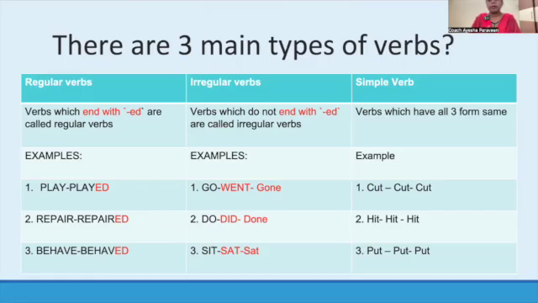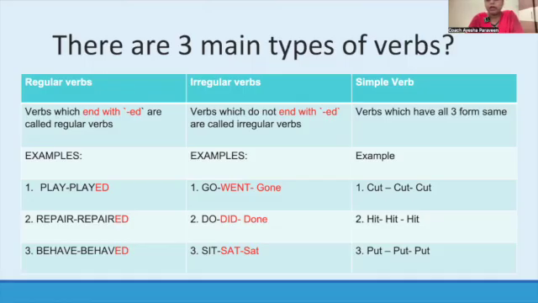One is regular verb and one is irregular verb. But as far as my understanding, I have created one more form of verb, that is simple verb, so that you get more clarity. Generally, people in English grammar say there are 2 types of verb, regular verb and irregular verb. But I have classified them into 3 forms: regular verbs, irregular verbs, and simple verbs. So you will get to know why I have classified it as simple verbs.